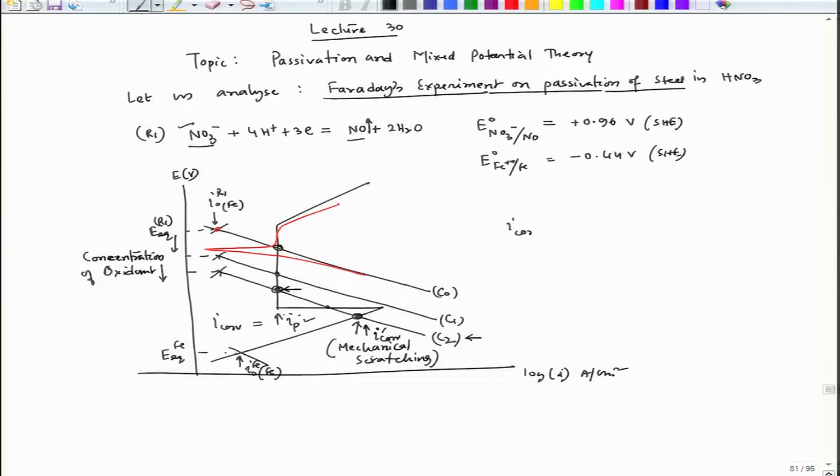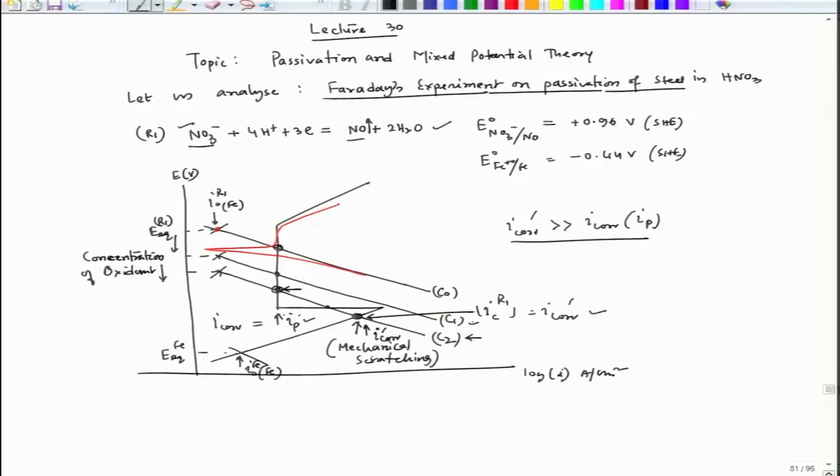So, I corrosion prime is very large compared to the I corrosion close to I P. So, we could see this particular reaction would happen at a very high rate, which is equal to this one. So, at this location I C of this particular reaction 1 equals I corrosion prime. That is why the corrosion rate increases if we scratch the iron block in the dilute nitric acid solution